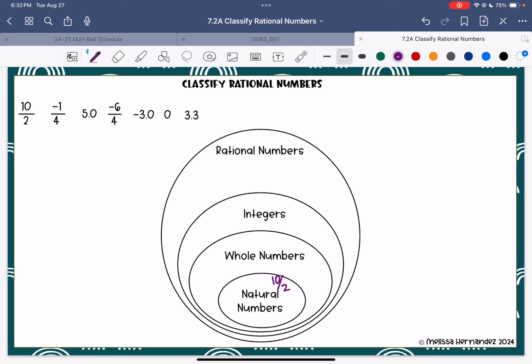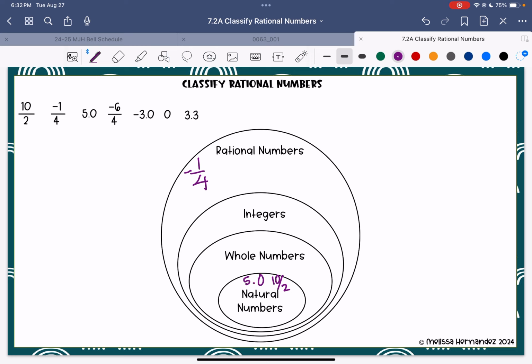Negative 1/4. Well, that's a fraction. You're not going to simplify that to anything. I don't care that it's negative. It can be negative or positive. That would actually go in the rational numbers. So 5.0 or just 5, we count with 5. So even though in 6th grade that was considered a whole number, since we added natural counting numbers, it would actually go here.